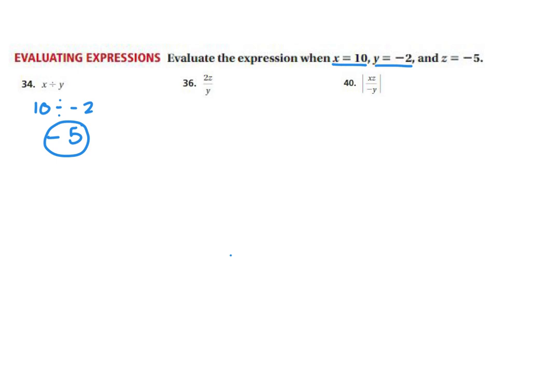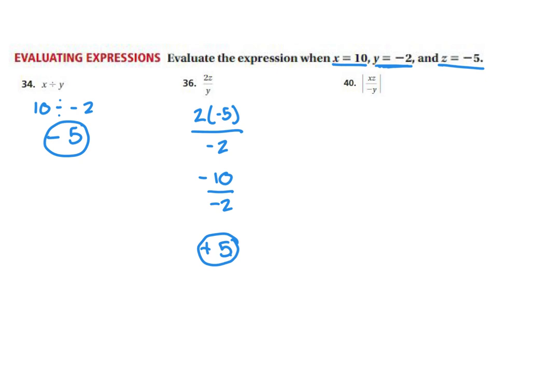Number 36, we're going to multiply 2 times z, and z is -5, and then we're going to divide by y, and y again is -2. Order of operations tells us we need to multiply first. So 2 times -5, our signs are different, so it's going to be -10 divided by -2. Now we're going to divide integers, and our signs are the same. Negative divided by a negative is a positive, and 10 divided by 2 is 5.